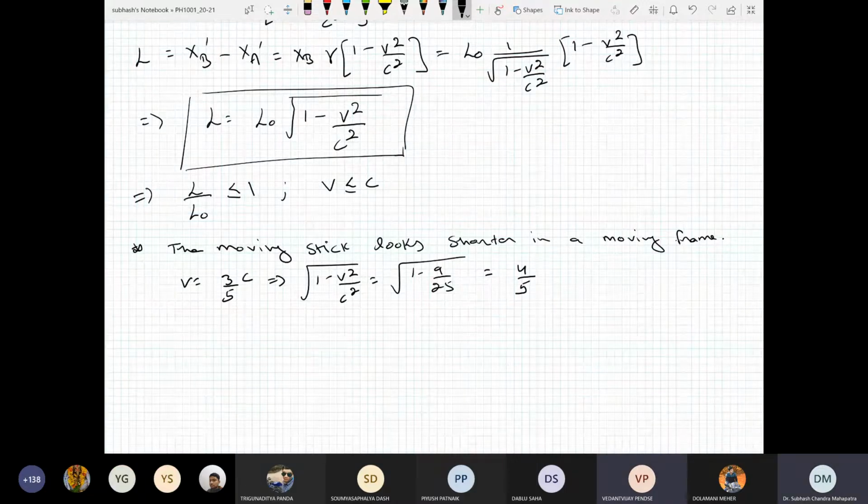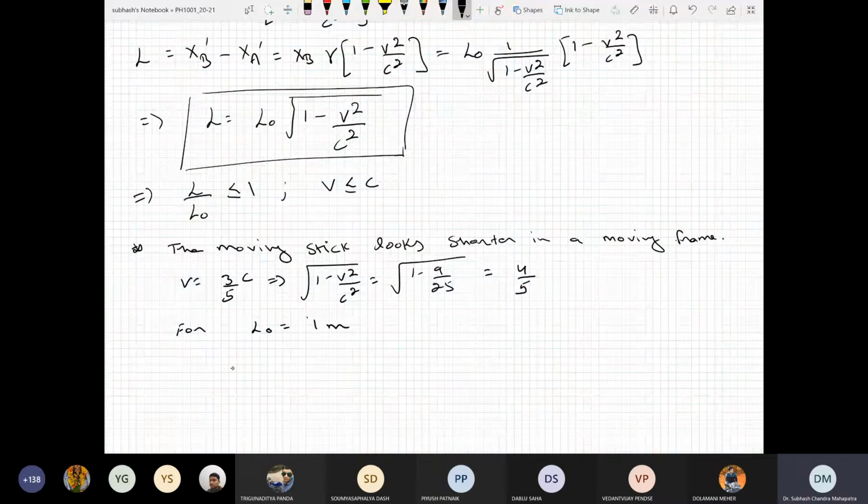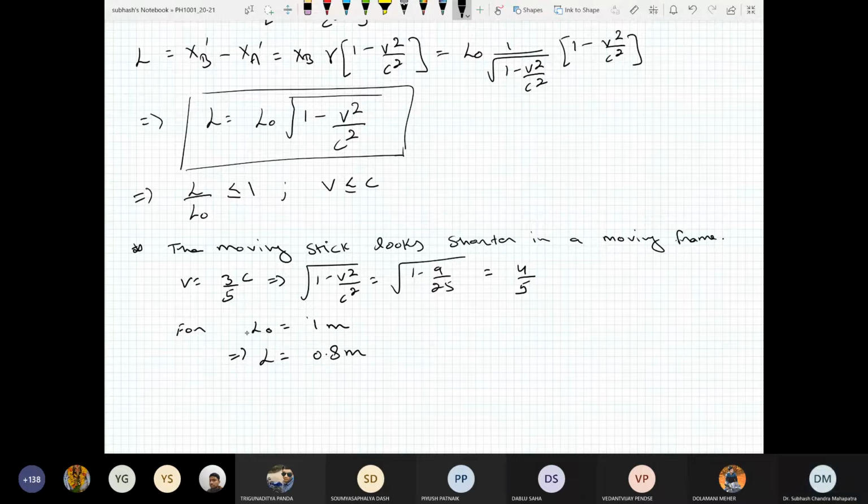What does it mean? It means if you have a stick of length 1 meter, the person who is moving with velocity v will say no, the length is actually 0.8 meter. Okay, for you, for L naught equal to 1 meter implies that L is equal to 0.8 meter.